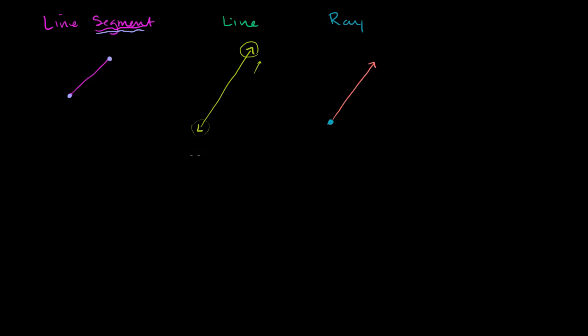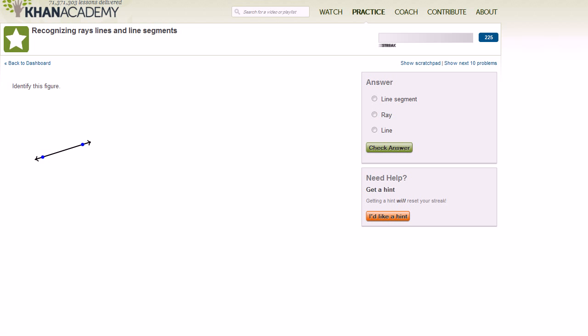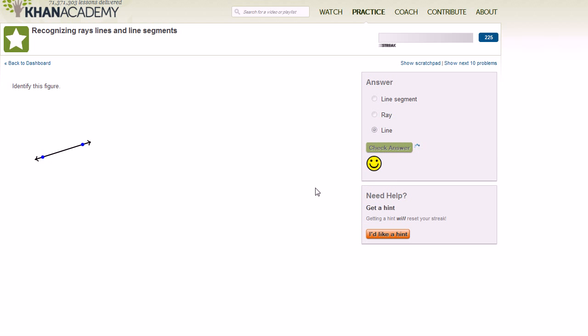Now, with that out of the way, let's actually try to do the Khan Academy module on recognizing the difference between line segments, lines, and rays. And I think you'll find it pretty straightforward based on our little classification right over here. So let me get the module going. There you go. All right. So what is this thing right over here? Well, it has two arrows on both ends, so it's implying that it goes on forever. So this is going to be a line. Let's check our answer. Yeah, it's a line.